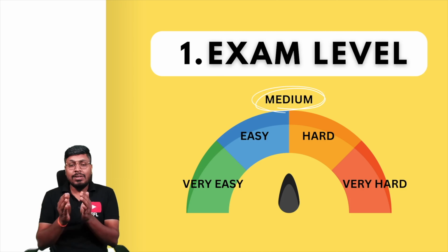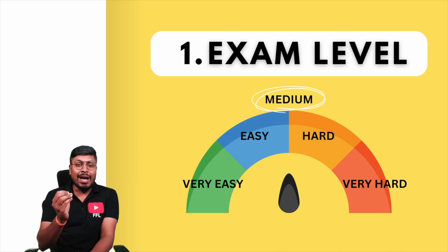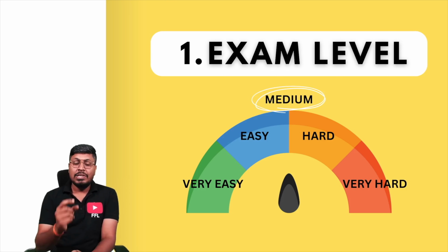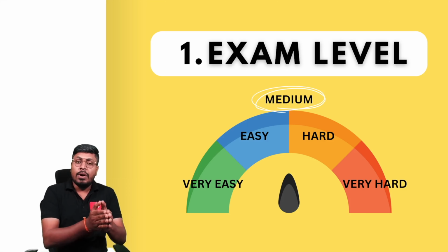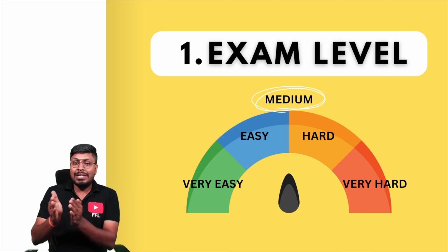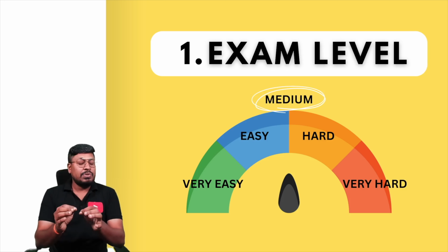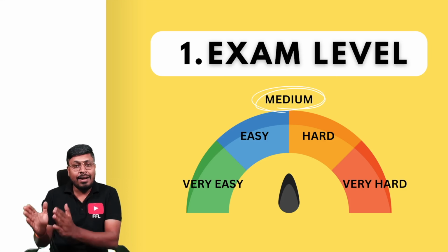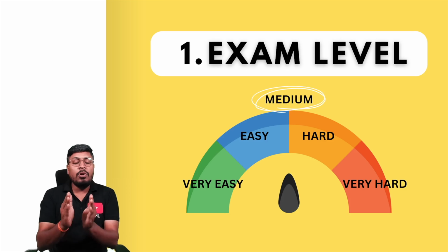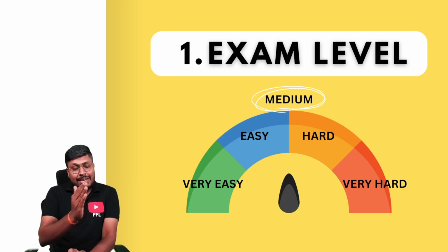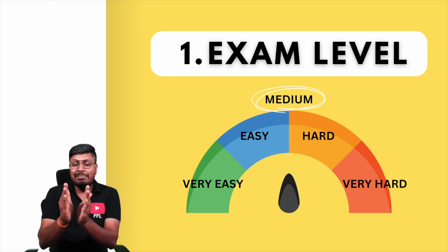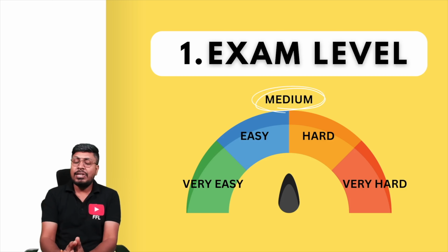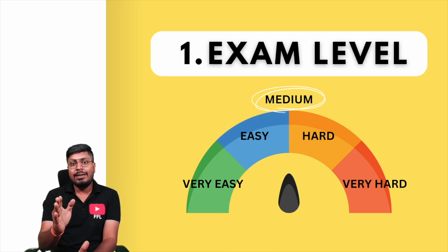Before watching all the RRB JE topic wise videos, you first have to understand three important things. First, the RRB JE CBT1 exam level. When we take all the previous year memory based question papers of the RRB JE exam, the aptitude and reasoning question level is medium. So do not waste your time solving very hard level questions. Try to practice more and more easy, very easy and medium level questions. If you keep practicing more on medium and slightly medium-high level questions, you can definitely clear the CBT1 aptitude and reasoning questions.